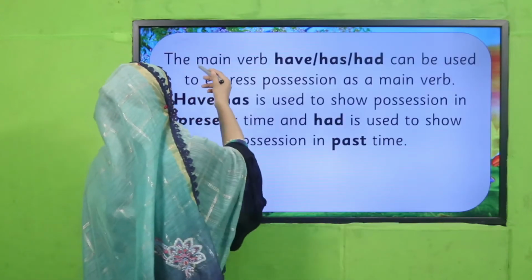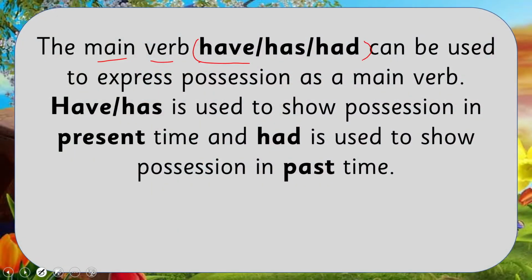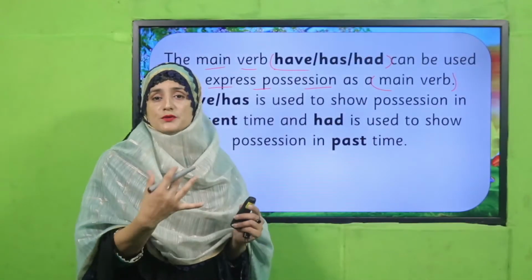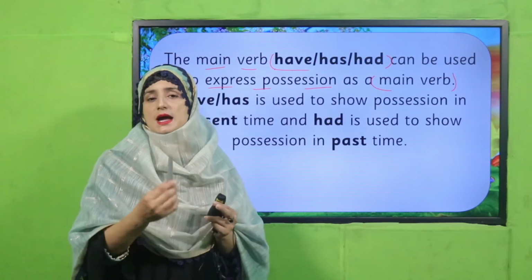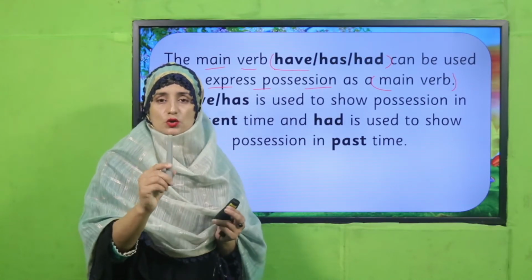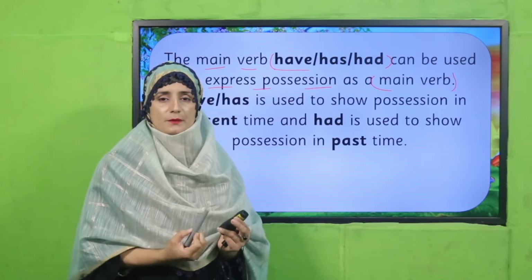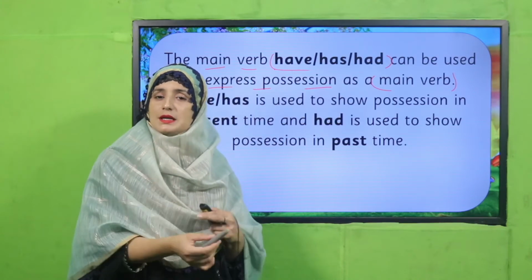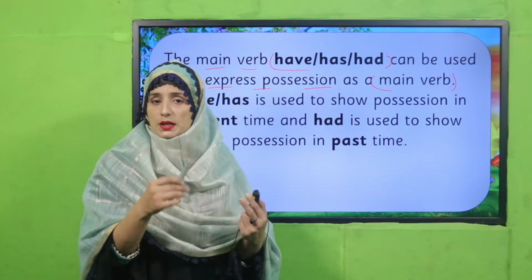See there, the main verbs have, has, had can be used to express possession. So keep remembering, my dear students, when we use has, have and had as a main verb, it will show us possession, meaning ownership of something. Suppose if I say I have a pen, this is showing possession. You have a book, Ali has a car. So in this way, got it?